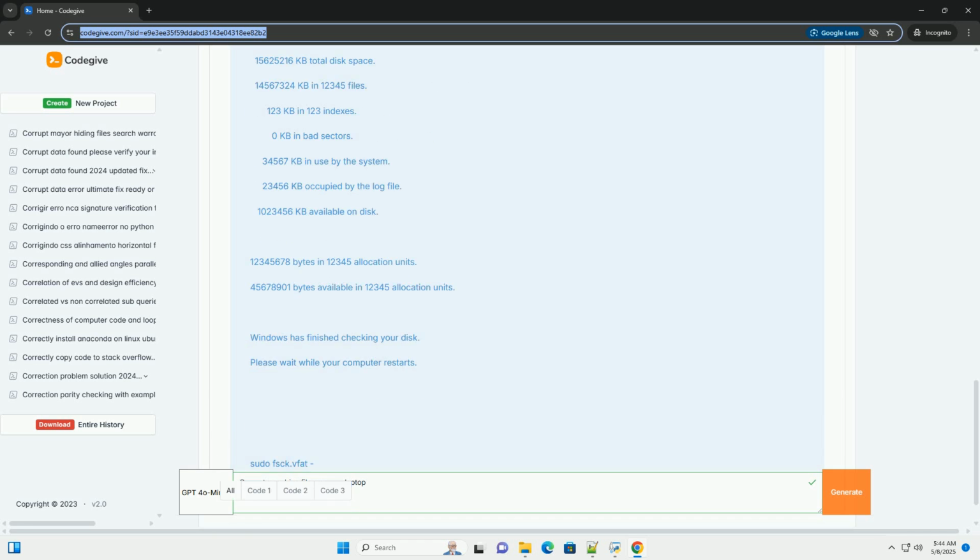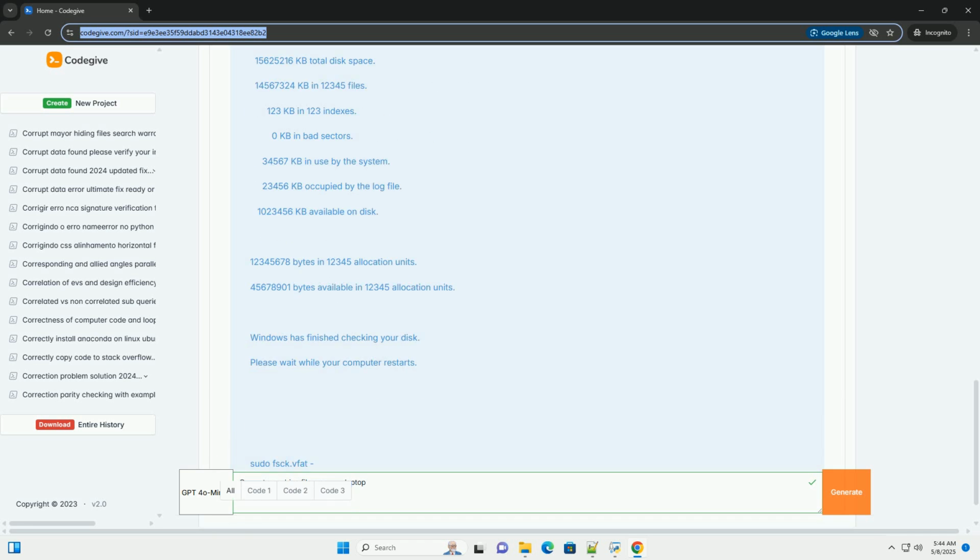Type CHKDSK X: /F /R, replace X with the drive letter of your pen drive. /F tells CHKDSK to fix errors. /R tells CHKDSK to locate bad sectors and recover readable information. This is a more thorough scan but takes longer.